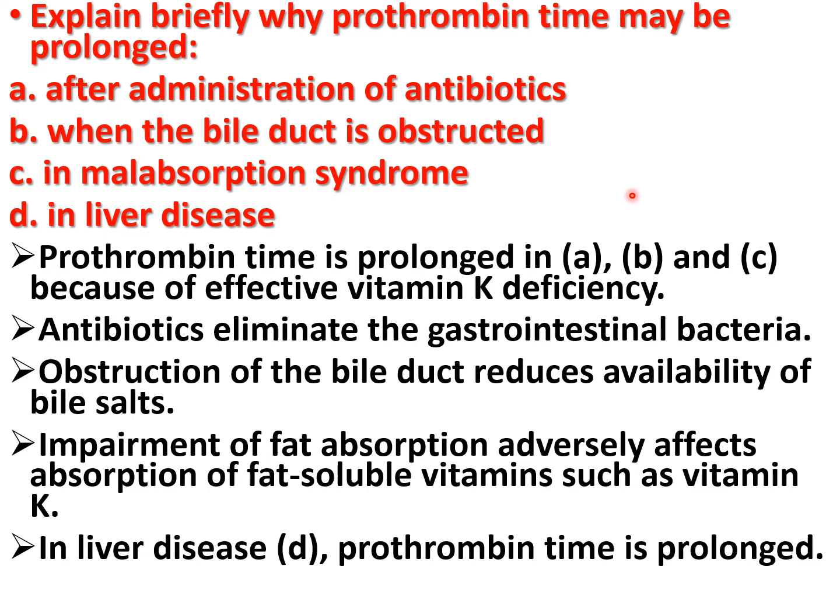Then in bile duct obstruction, why may the prothrombin time be prolonged? Obstruction of the bile duct reduces the availability of bile salts in the gut, which impairs absorption of fat. Then in malabsorption syndrome, impairment of fat absorption adversely affects the absorption of fat soluble vitamins such as vitamin K. And absorption of vitamin K is reduced also in malabsorption syndrome.